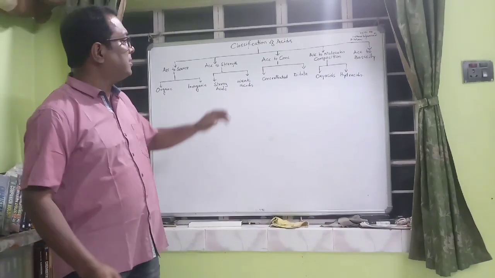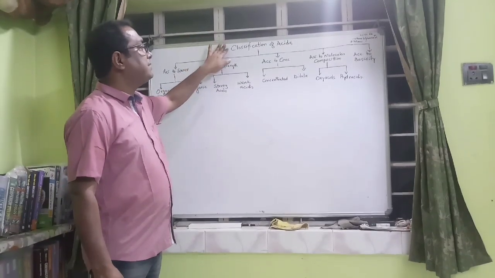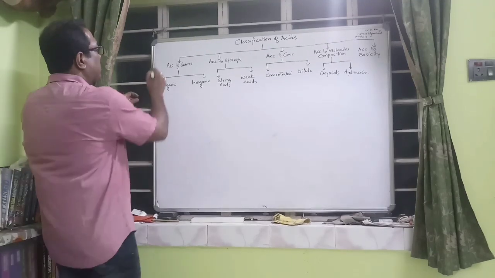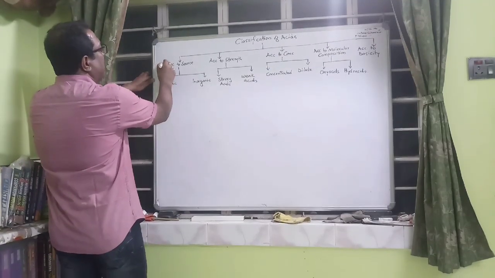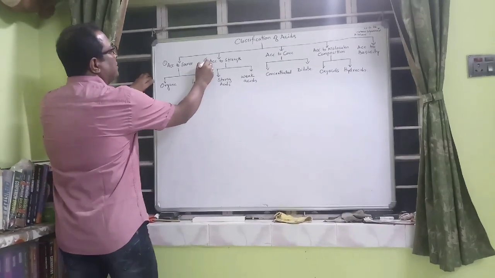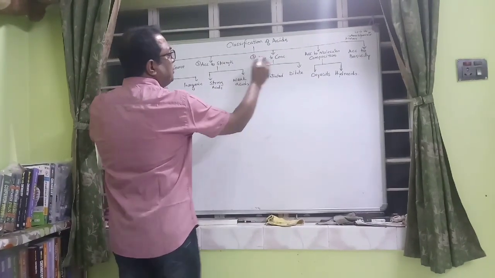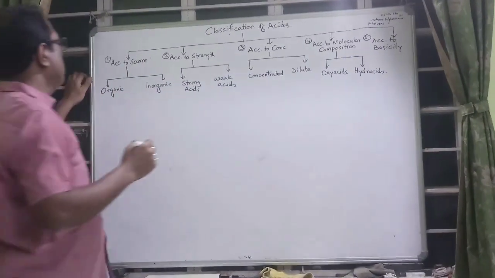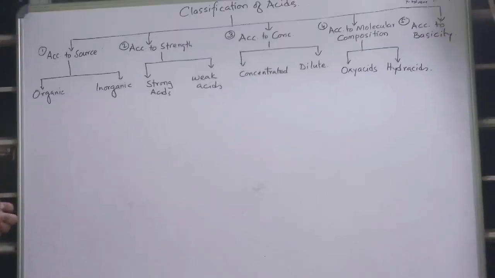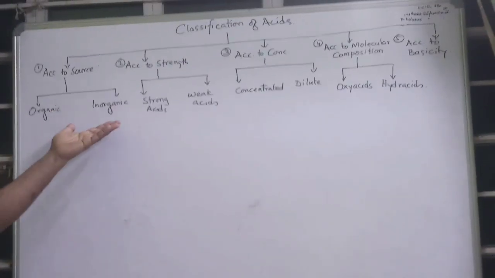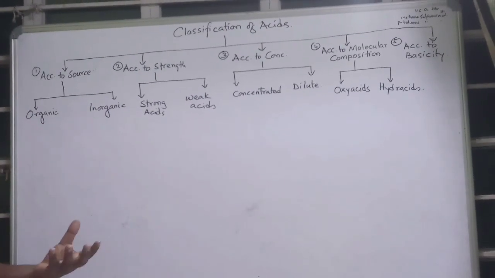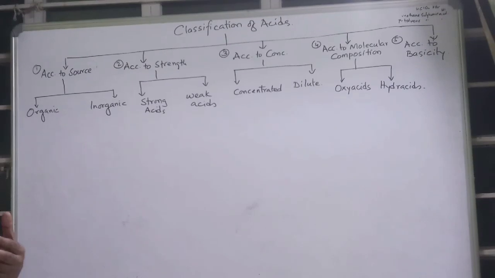Now let us focus our next projection to classification of acids. Here we have classified acids according to 5 kinds of division: 1, 2, 3, 4 and 5. So according to the source, one is organic, another is inorganic. The organic ones we obtain from organisms, that means plants and animals.